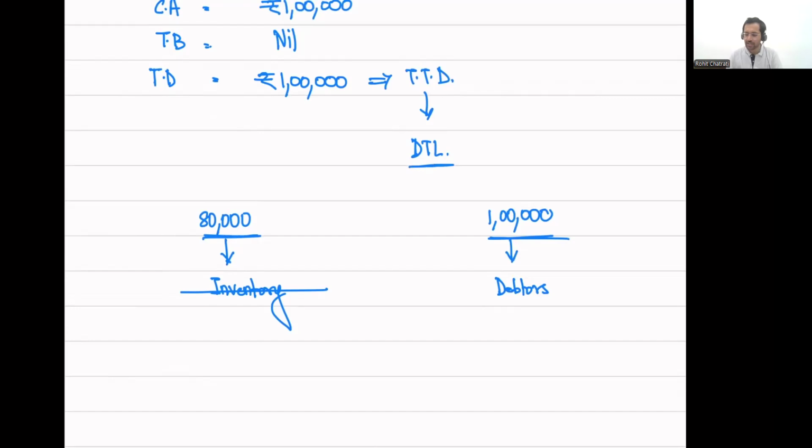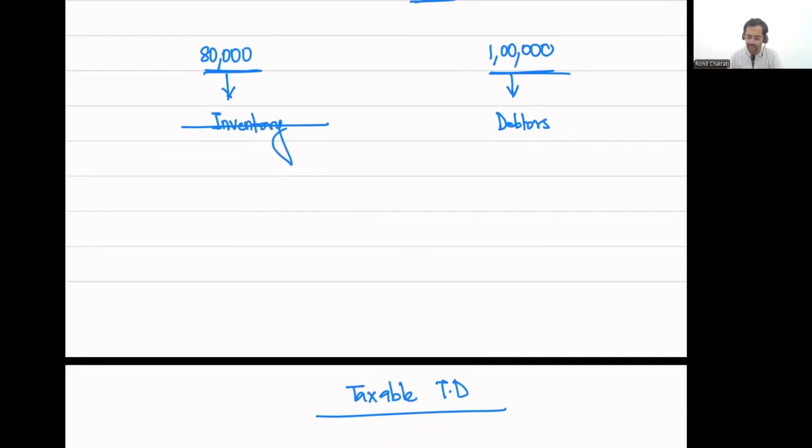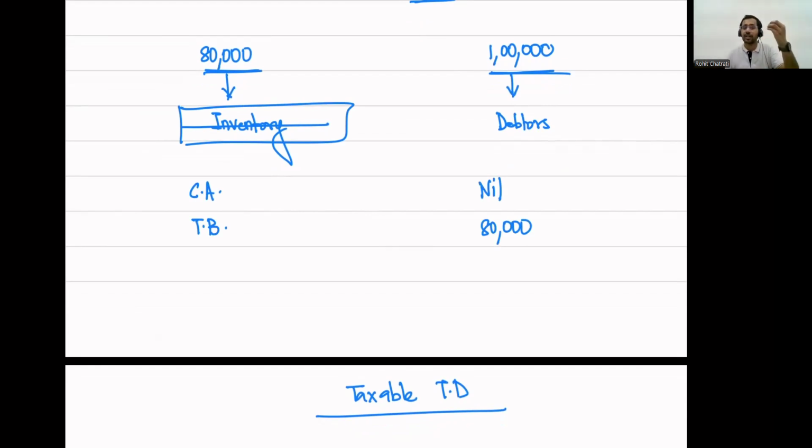We saw that on debtors, we are going to have a deferred tax liability. What the question is saying is you're also going to have a deductible temporary difference on inventory. Why are we going to have that? Because let us say the carrying amount of inventory is 0, I am going to have a tax base of inventory of 80,000. Reason being, this inventory is going to be allowed as a deduction in future for tax purposes. All right, 80,000 will be allowed as a deduction in future for tax purposes.